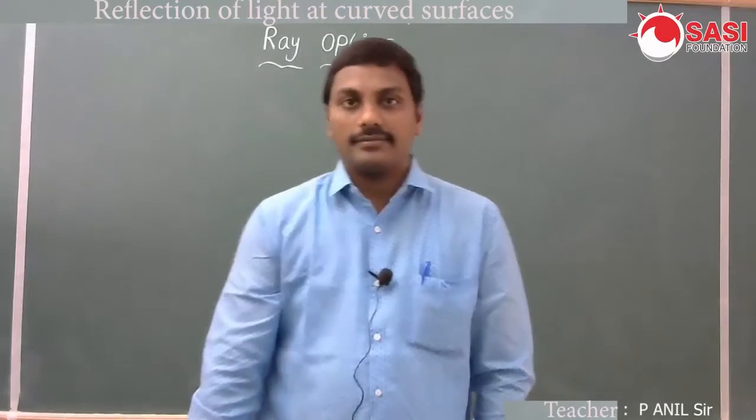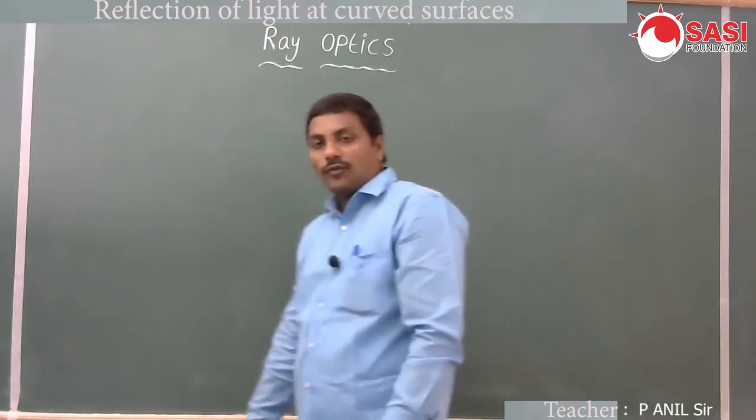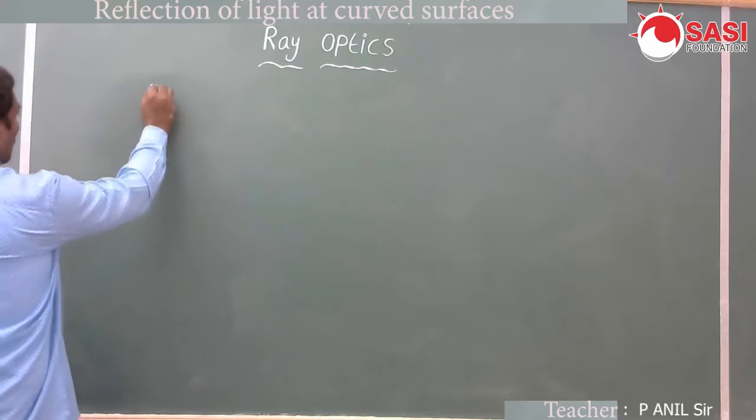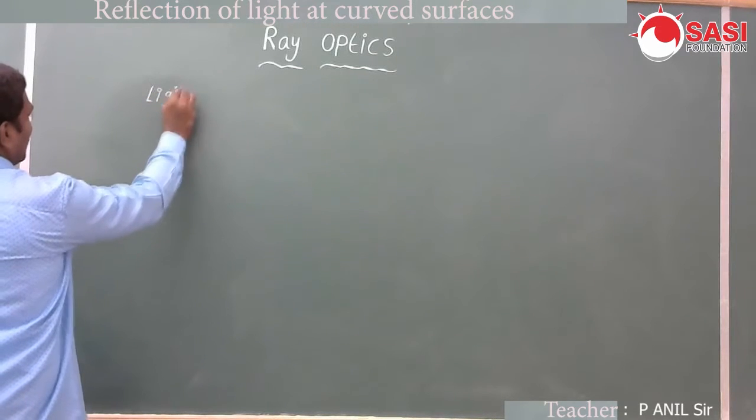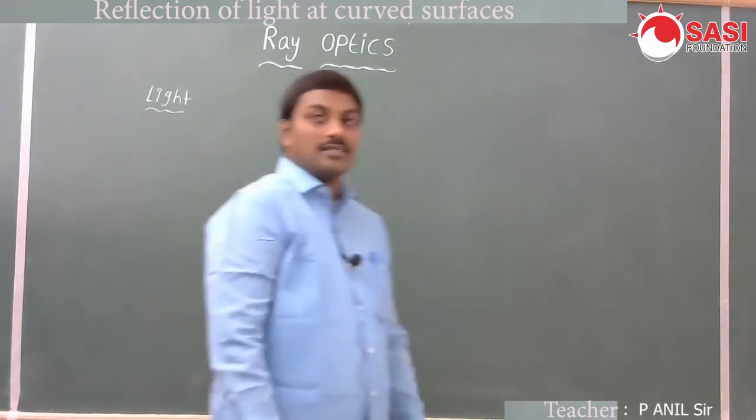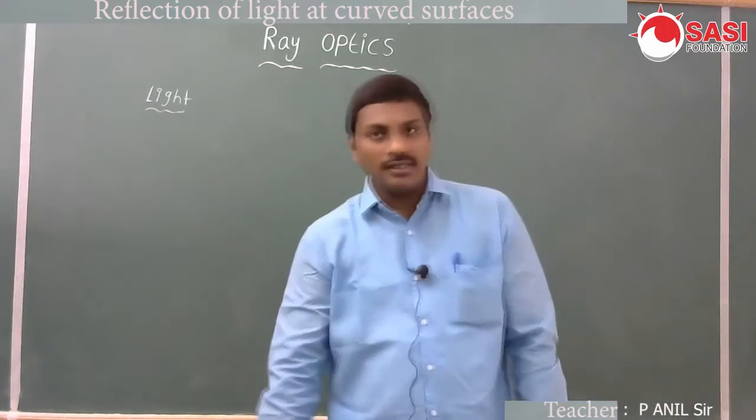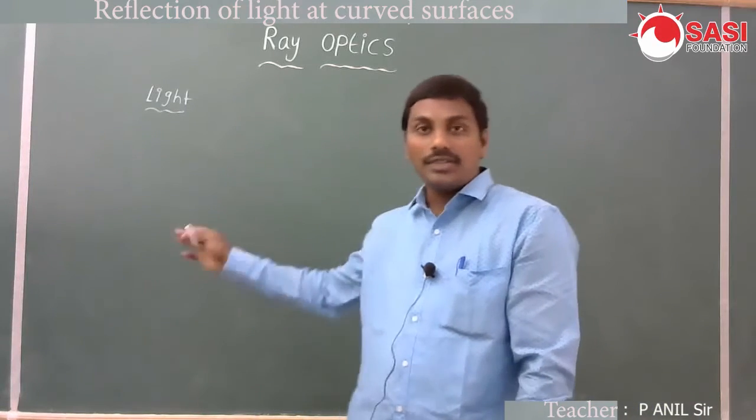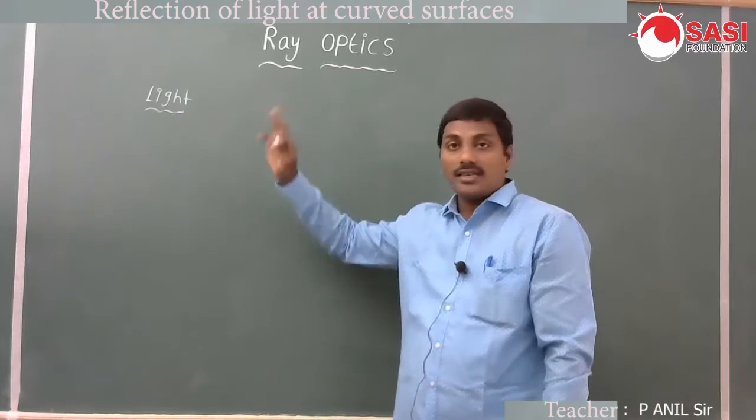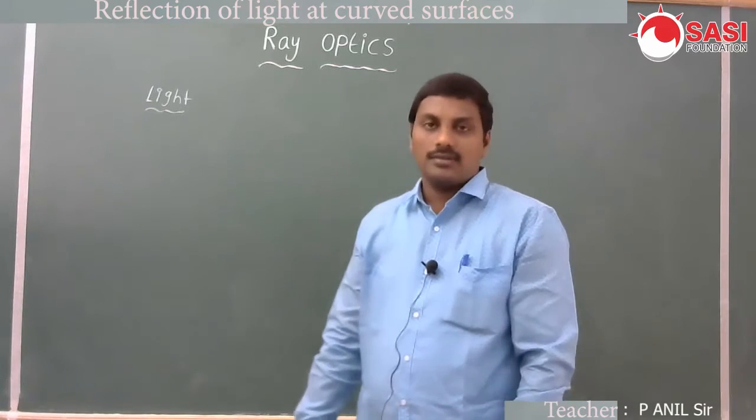Hi students, today we are going to discuss first of all what is meant by light. To know that light is a form of energy which causes the sensation of vision. We see so many objects in nature due to light only. Light is a form of energy which causes the sensation of vision. Without light we can't see any object.